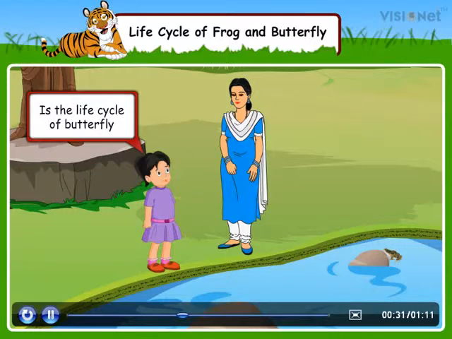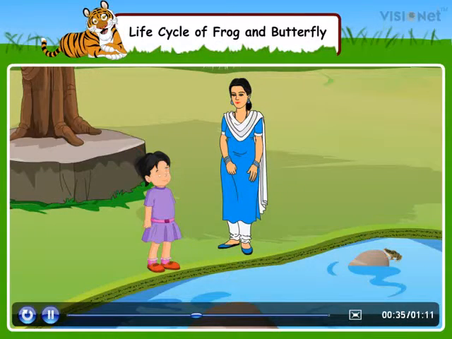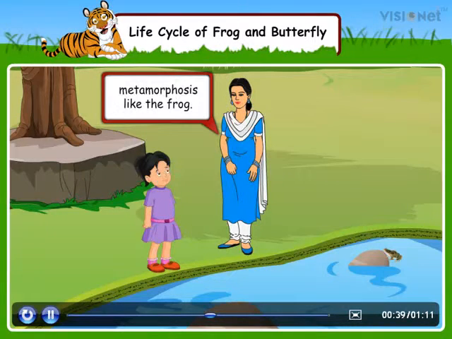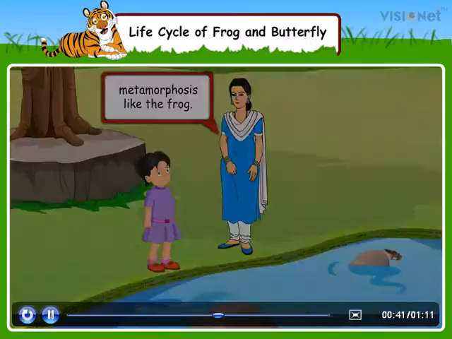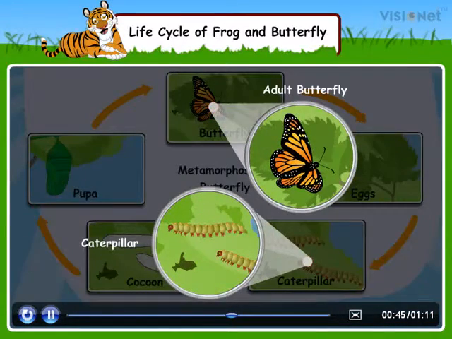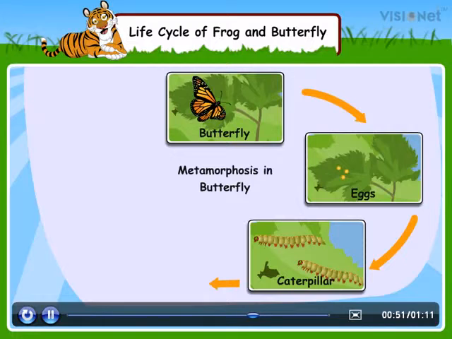Is the life cycle of butterfly similar to that of frog? Yes, dear. The butterfly also shows metamorphosis like the frog. The caterpillar which comes out of the egg is very different from the adult butterfly. This caterpillar is also called larva.